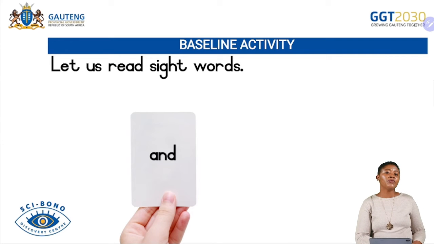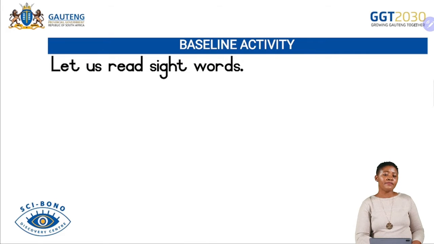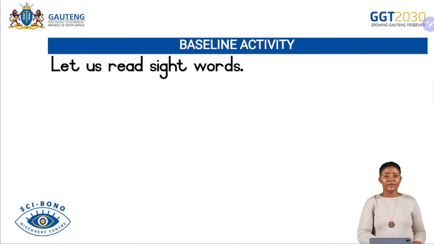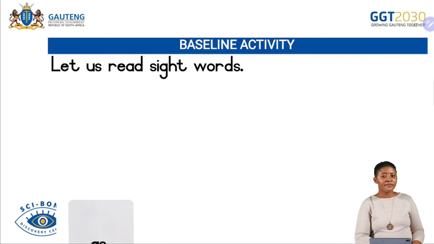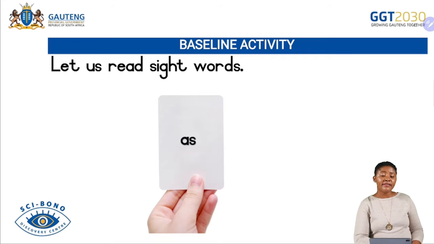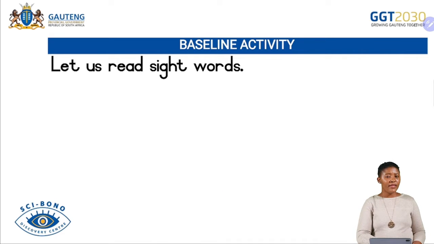And. I want you to read along with me. And. The next word is n. Your next word is as. As. We have the next word.